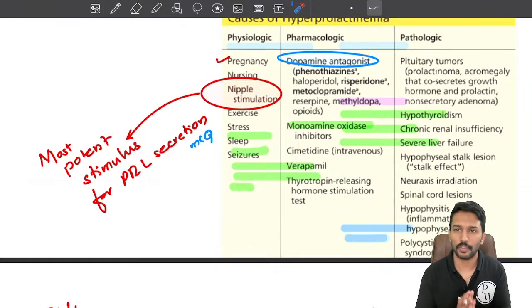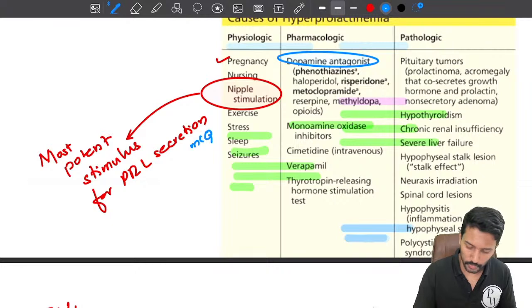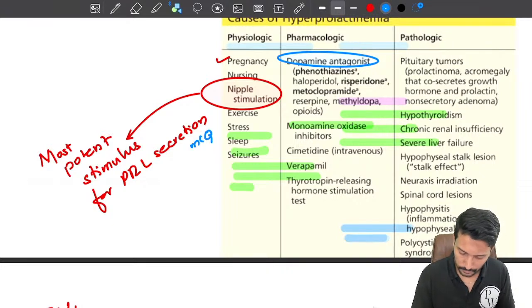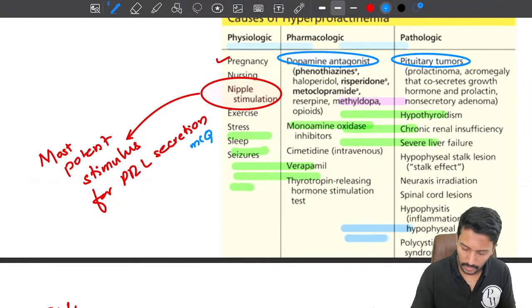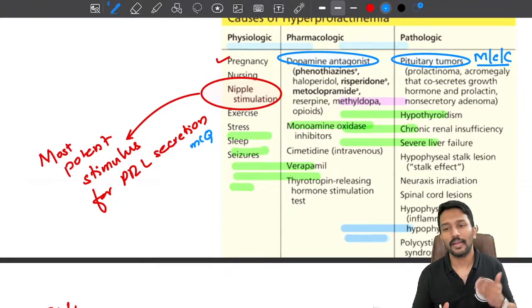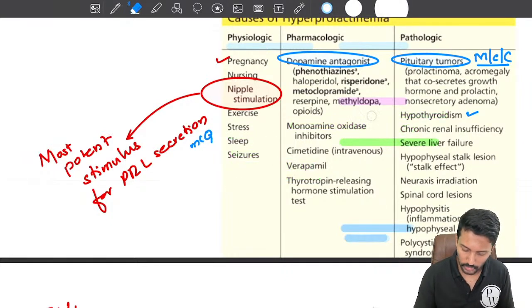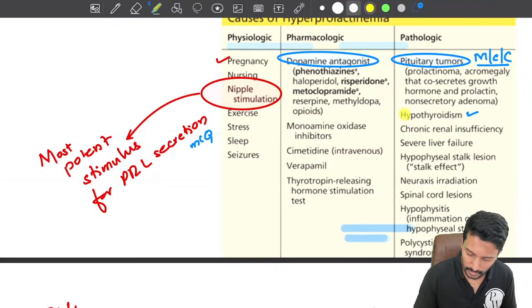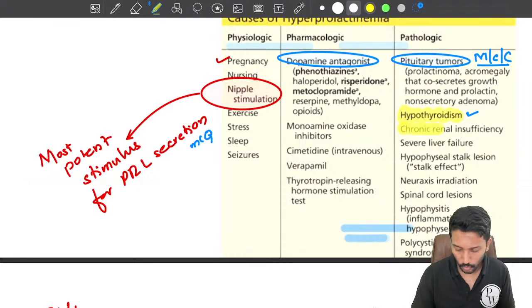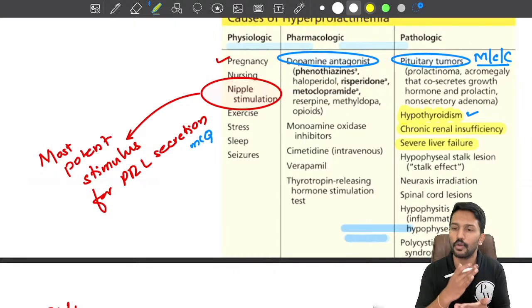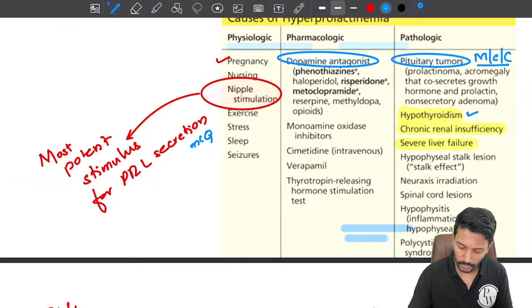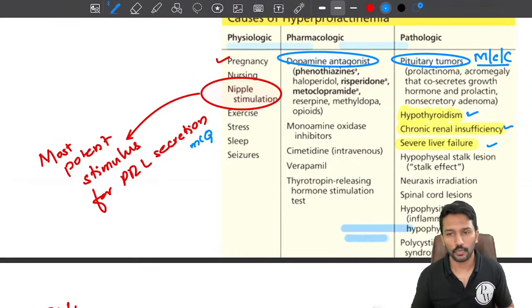Okay. Now coming to the pathological causes. Pituitary tumors are the most common pathological cause for hyperprolactinemia. Okay. Other than that, I want you to remember some of these causes specifically. One of them is hypothyroidism, then chronic renal failure as well as liver failure. So if you have liver failure, renal failure or hypothyroidism, you can have hyperprolactinemia apart from a pituitary tumor.